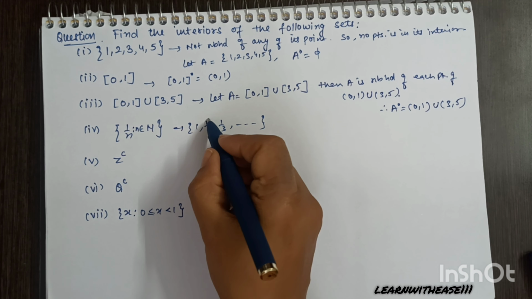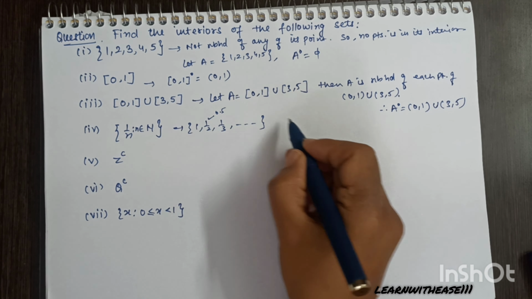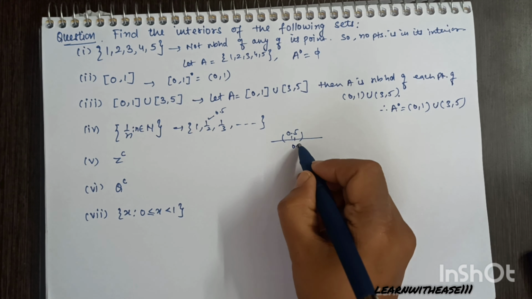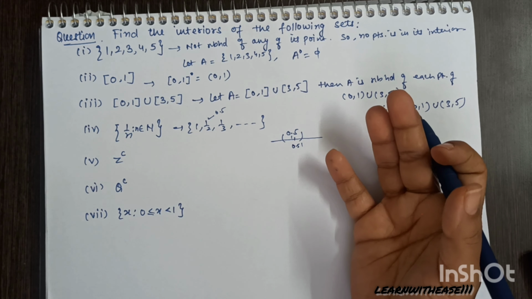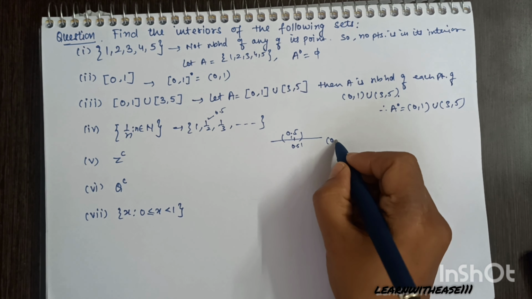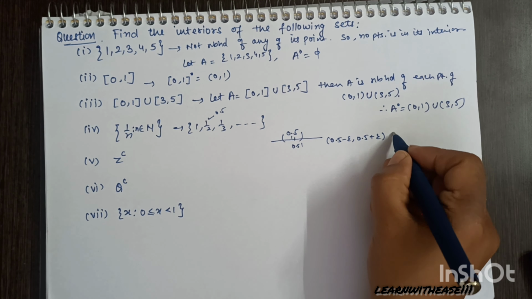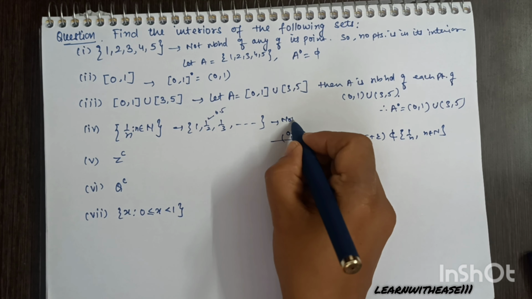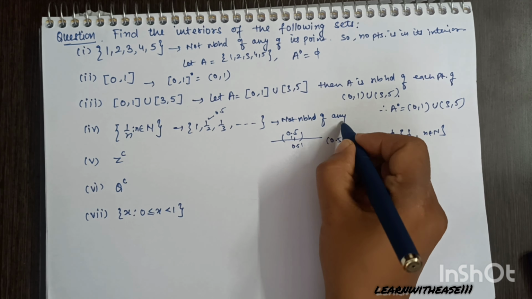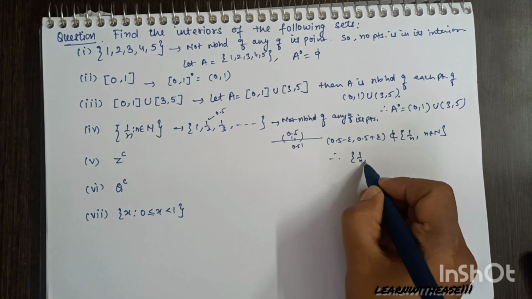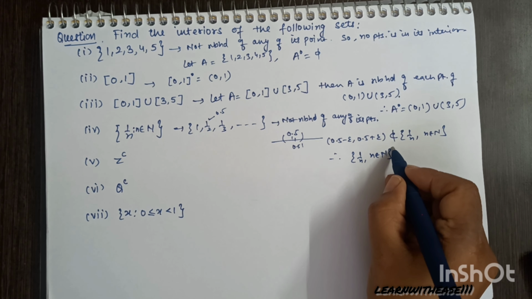This is the set 1, 1 by 2, 1 by 3. This is not a neighborhood of any of its points. Consider just one point, 0.5. If you take any interval around it, this interval will contain a few points that won't be present in the set. So however small an epsilon you take, this open interval cannot be contained in the set. So the set is not a neighborhood of any of its points. Hence its interior will be empty.